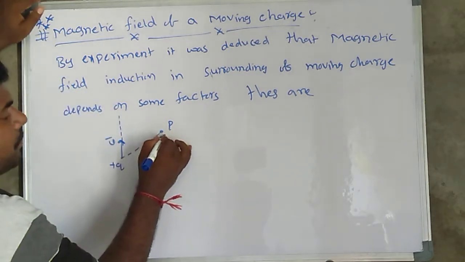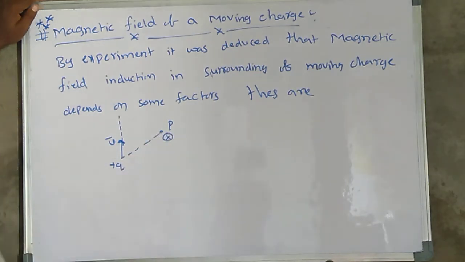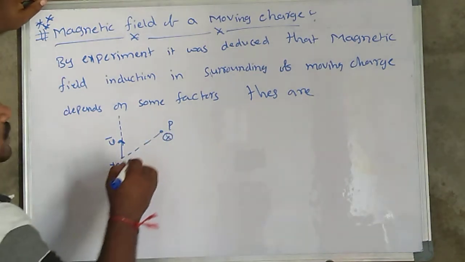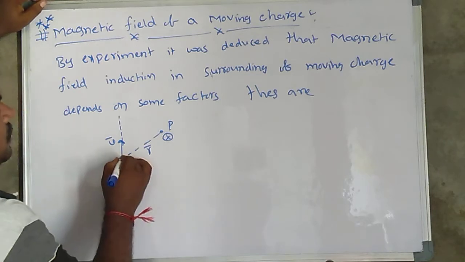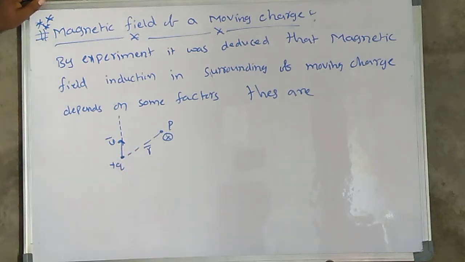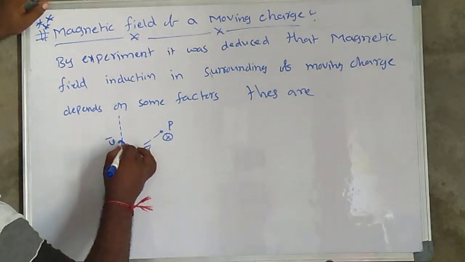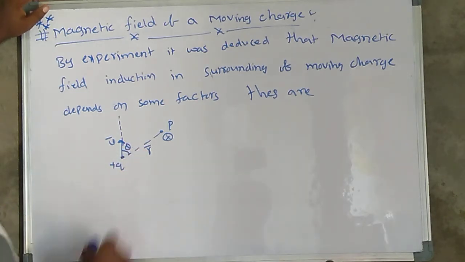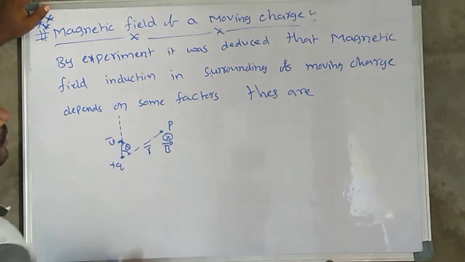So at point P it is in the inward direction. This distance from this point is R, making an angle, let us consider theta. Here the magnetic field we consider as B bar.